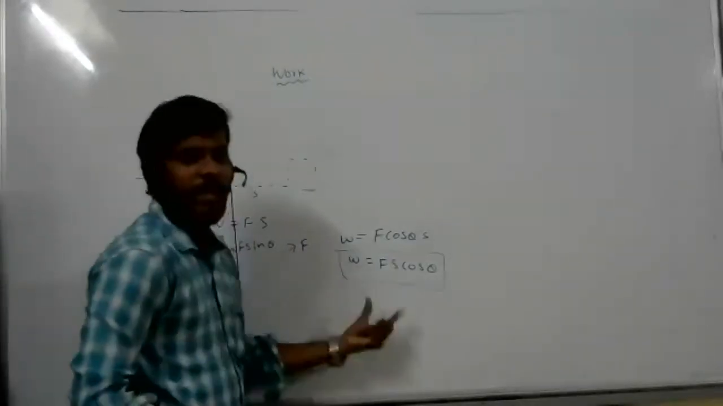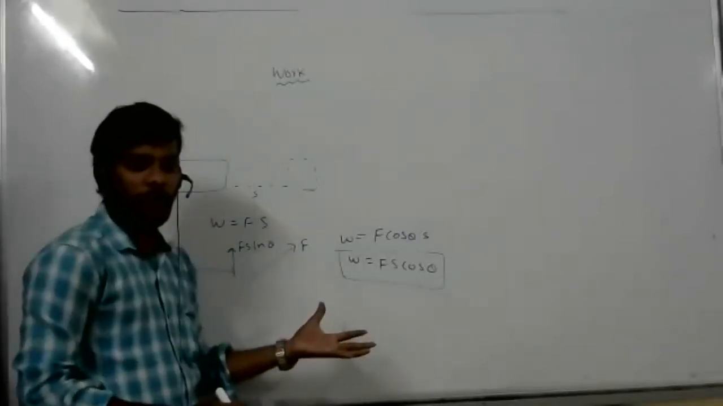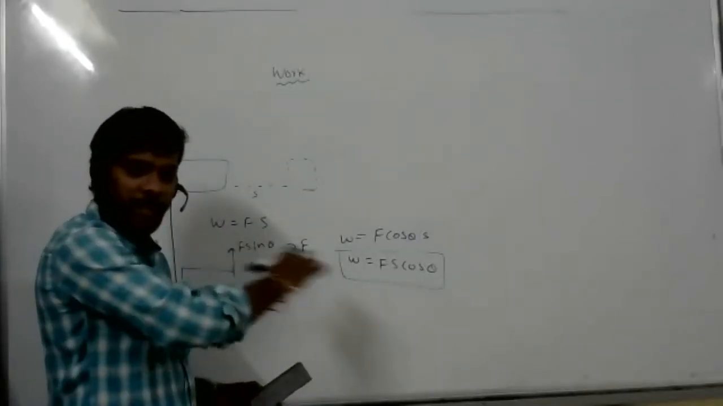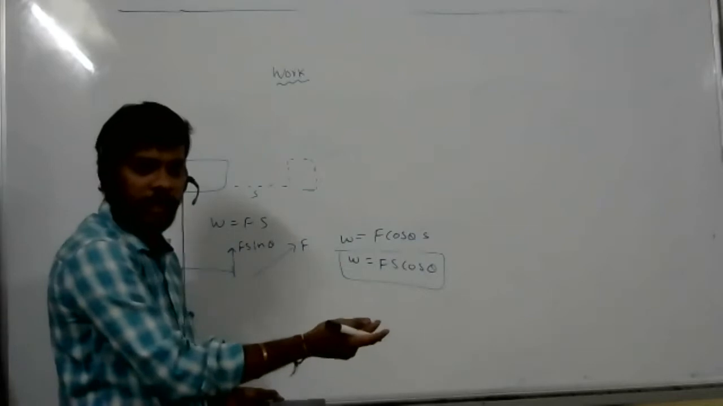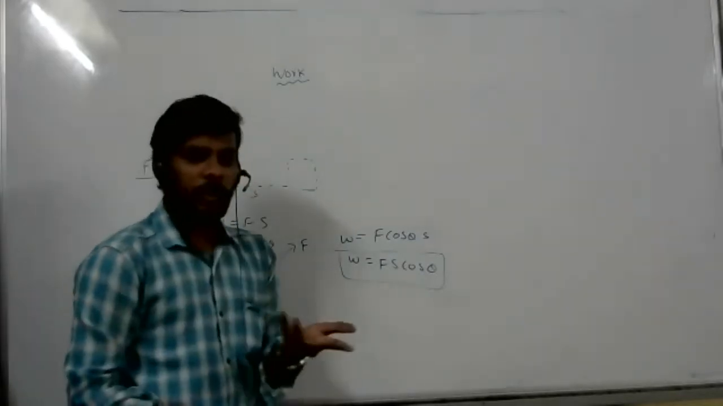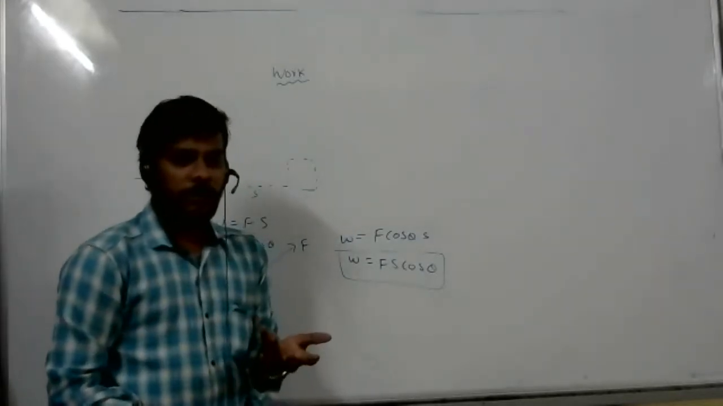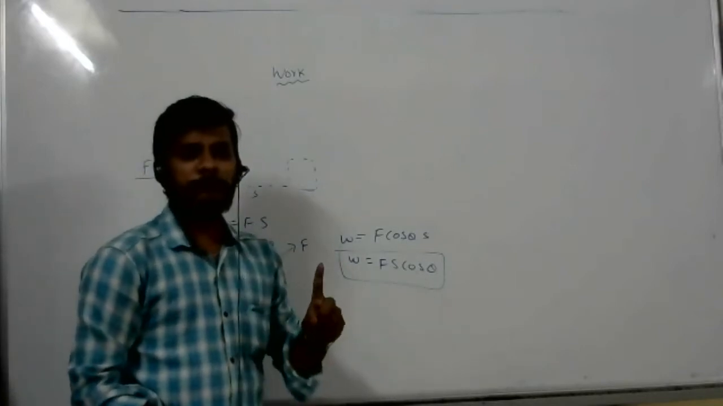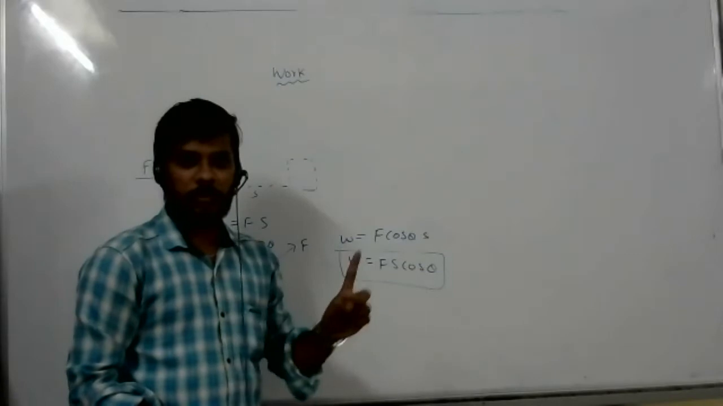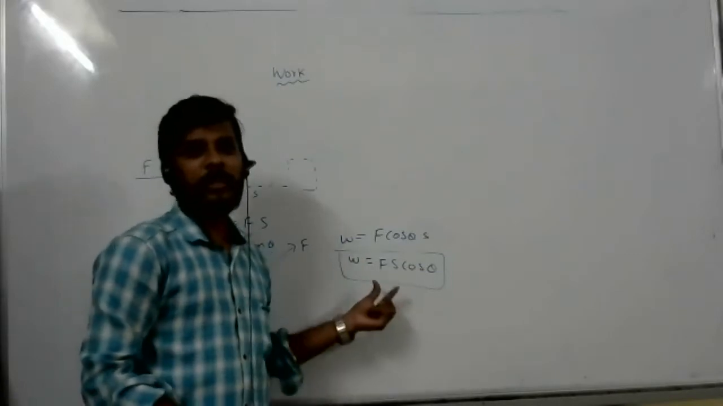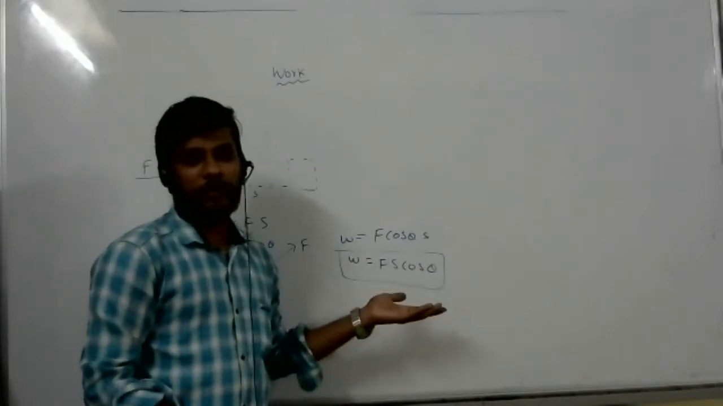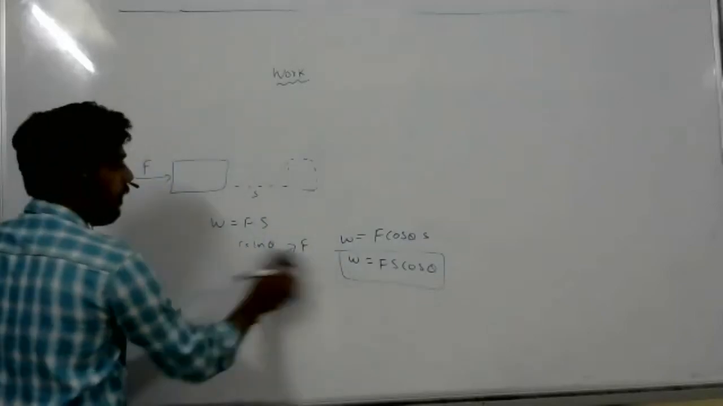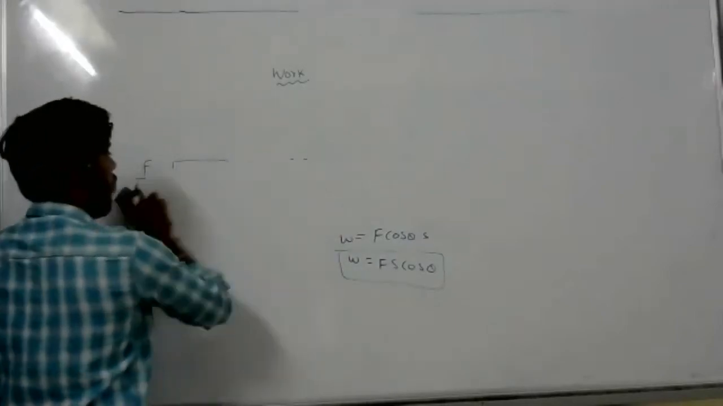One more formula. It is the most important formula actually. If force and displacement are both in the same direction, cos theta will become what? Theta equal to 0 means cos 0 equal to 1. So W is equal to Fs, we will write. Remember like that. This is the original formula actually.